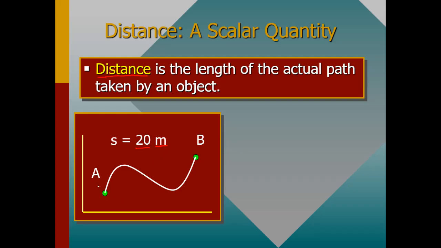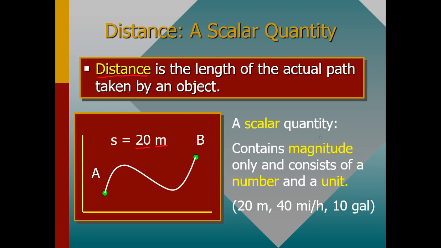So when you move from point A to point B, we are not going to consider in what direction this guy moved. We are just going to consider the actual path that was taken. Like I've already said, a scalar quantity contains only the magnitude, only the size. It doesn't have the direction.